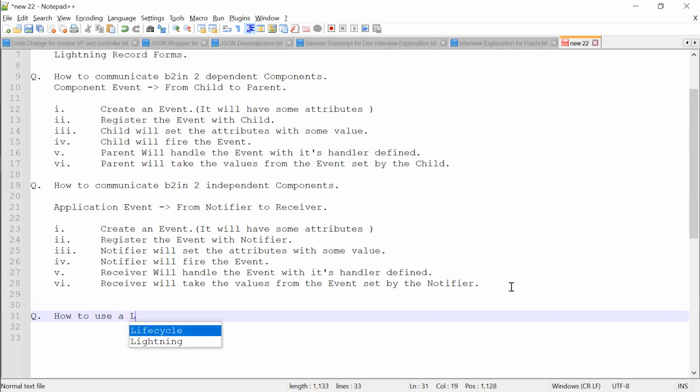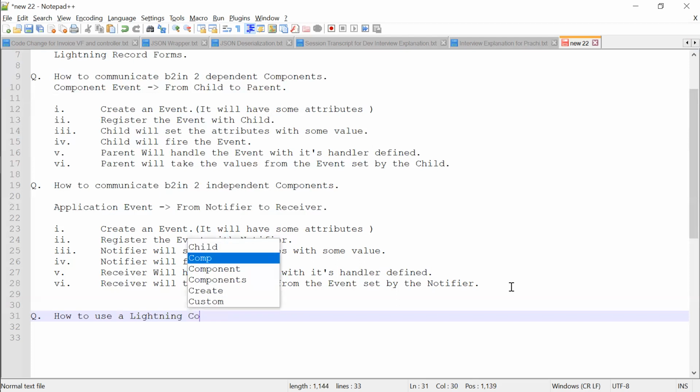Can you check my document and can you find it out? Action tab.